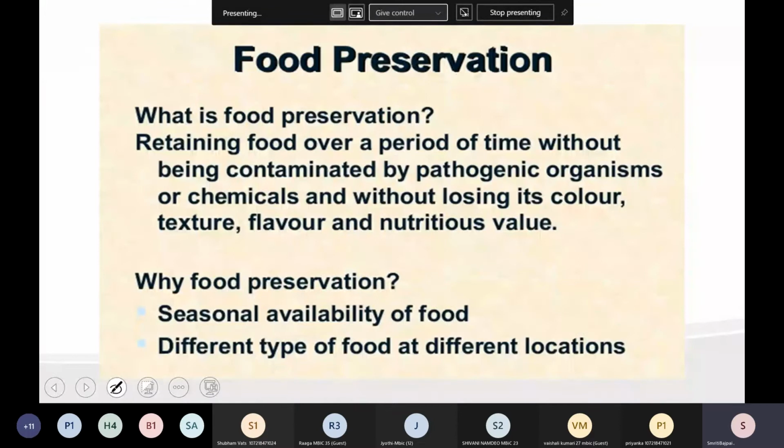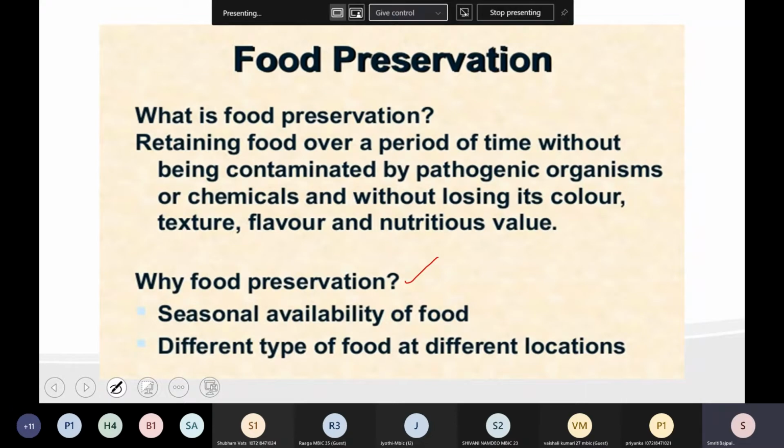One more thing is there. What is food preservation? In this we are retaining the food over a long period of time without being contaminated by pathogenic organisms and chemicals, and without losing its color, texture, flavor, and nutritional value. Now, what is the requirement of preservation? So that it can be stopped, it can be safeguarded.